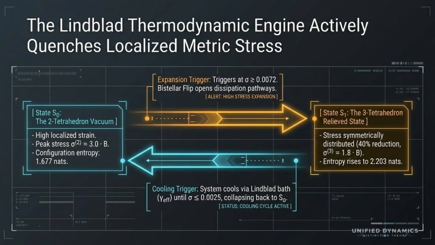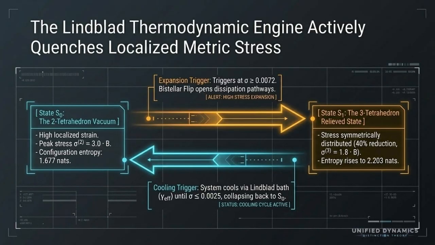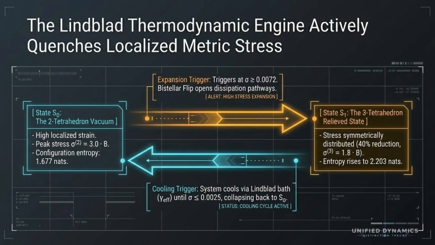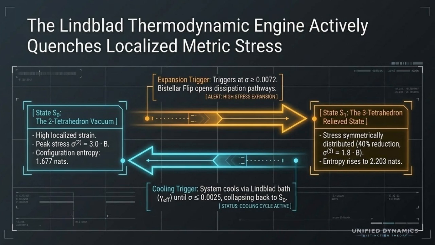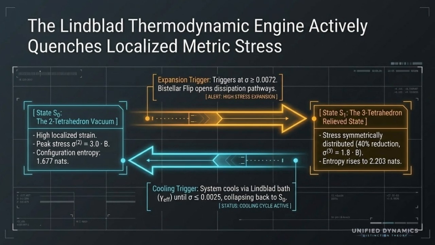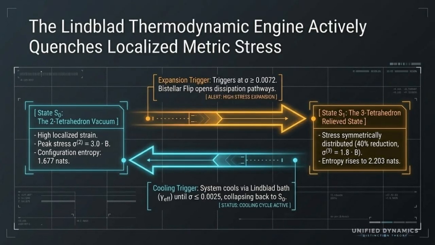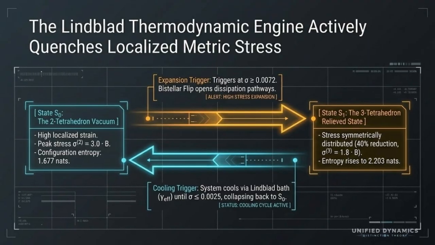The basic picture is that localized metric stress builds up, triggers topological reconfiguration, and then cools back down through a Lindblad-style relaxation process. The orange lane is the expansion trigger. It says that when stress crosses a threshold, the system performs a bistellar flip, basically a topology-preserving move that redistributes the local geometry. The blue lane is the cooling trigger. When the system cools through the Lindblad bath, it collapses back into a lower stress configuration.